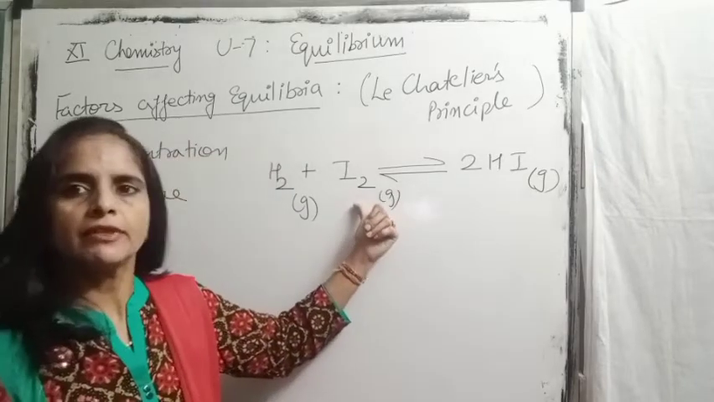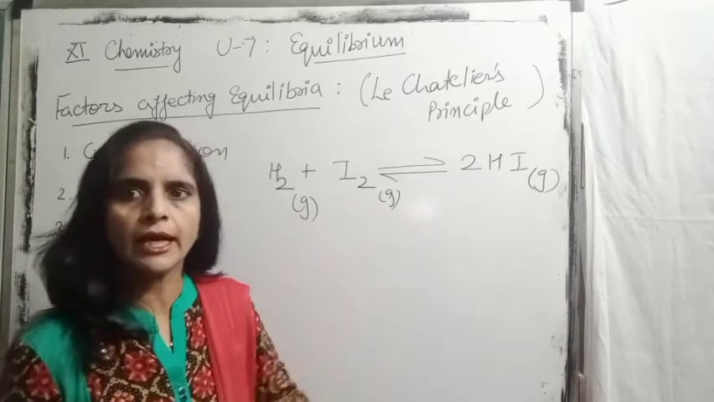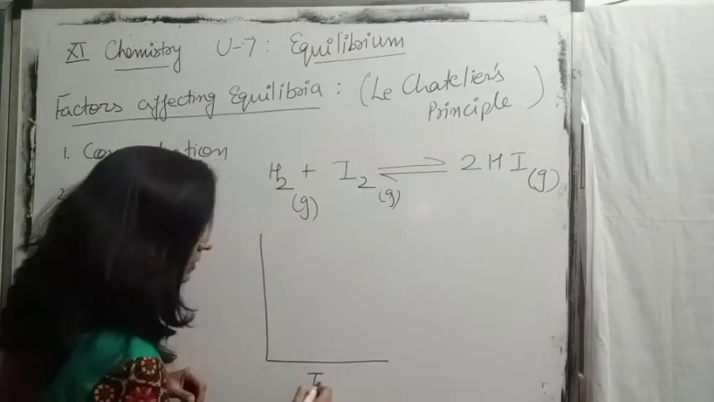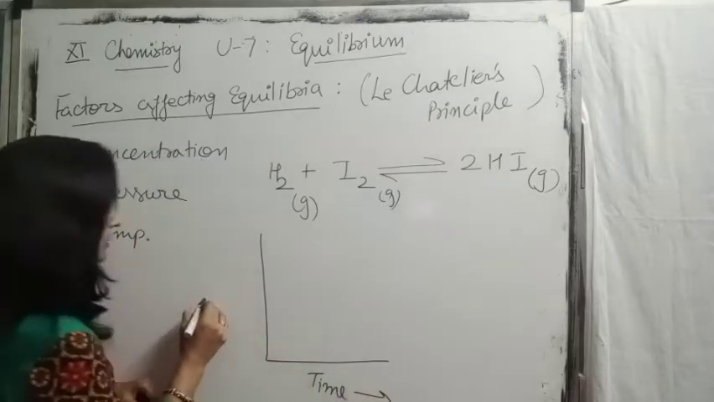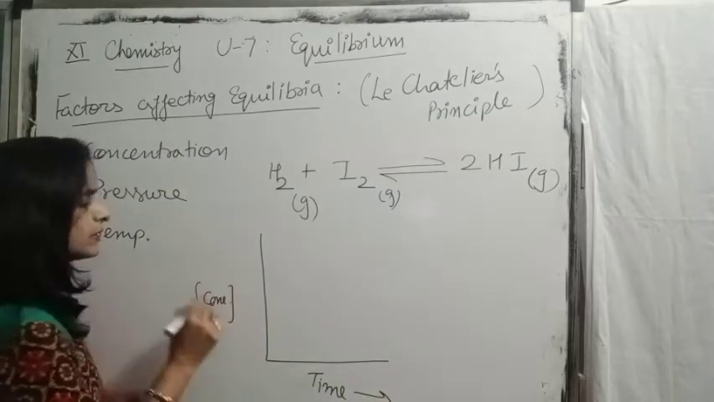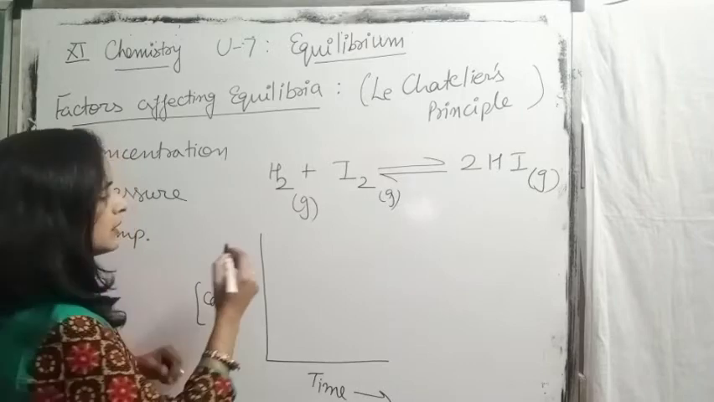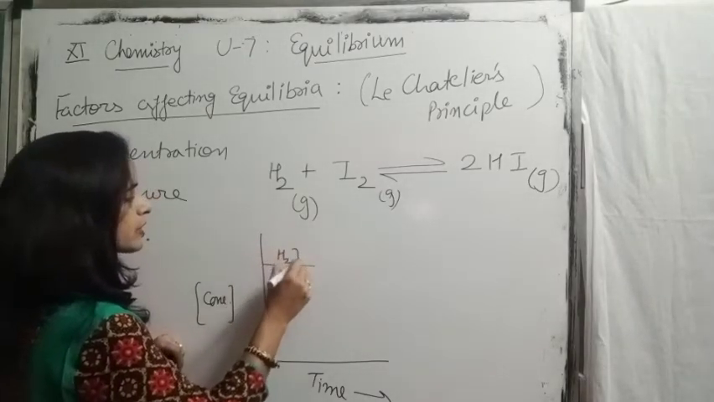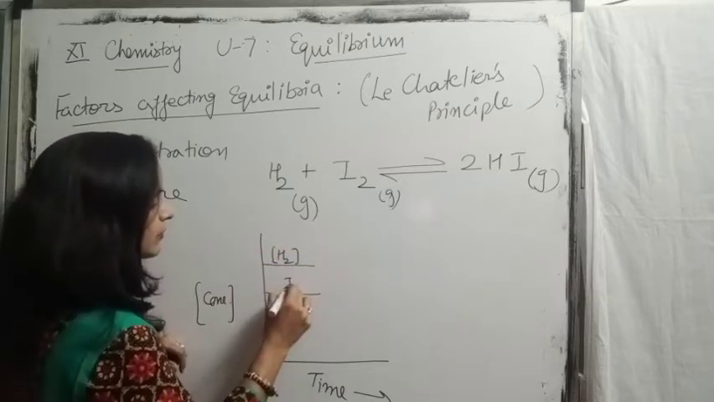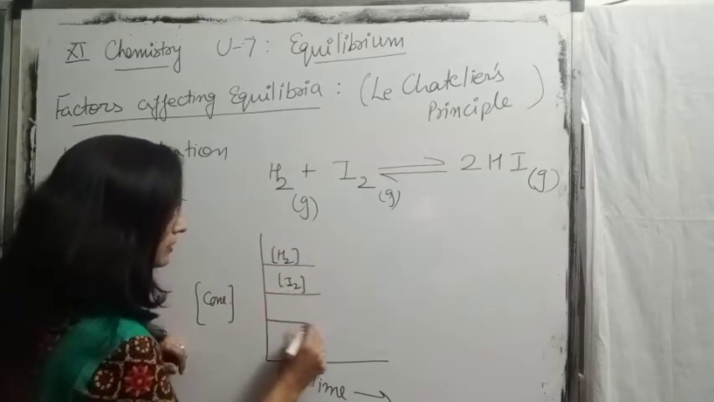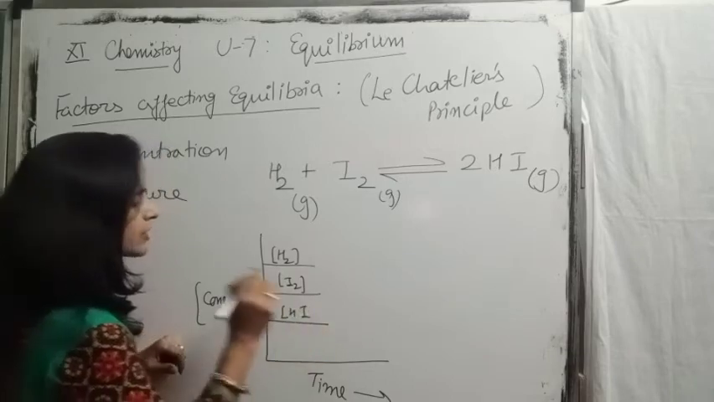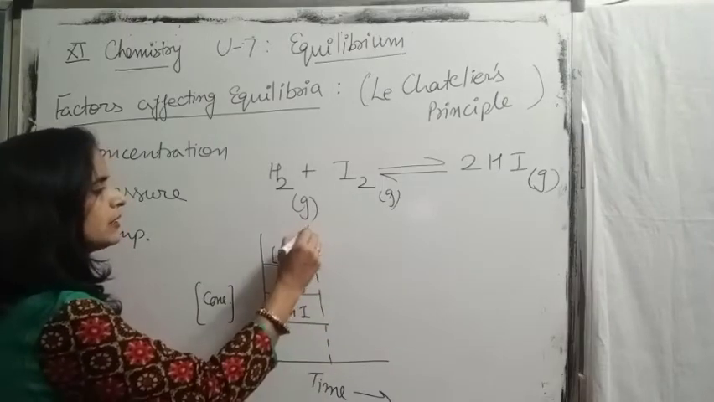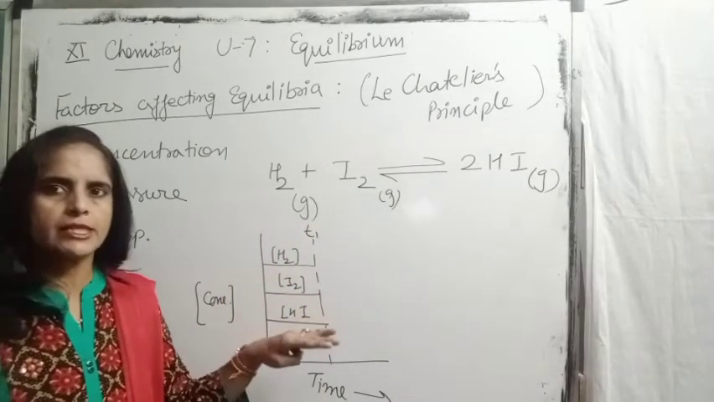This effect of increased concentration of hydrogen or iodine we can also show in a graphical way. On this axis we take the concentration of reactants as well as products. For example, these are the equilibrium concentrations. This is the equilibrium concentration of hydrogen, this is the equilibrium concentration of iodine, and this is the equilibrium concentration of HI. This is the T1 time period where the equilibrium condition is there.